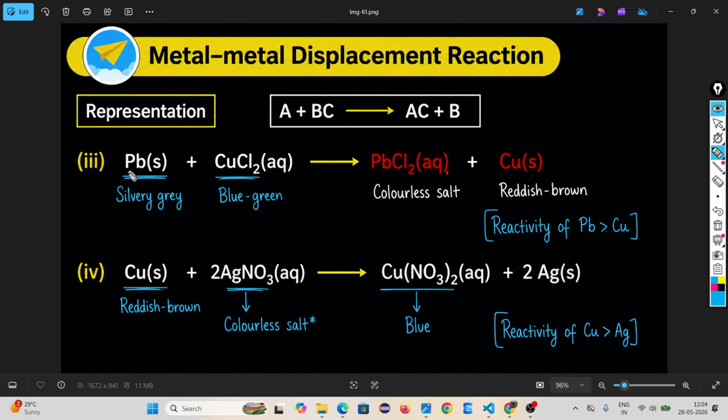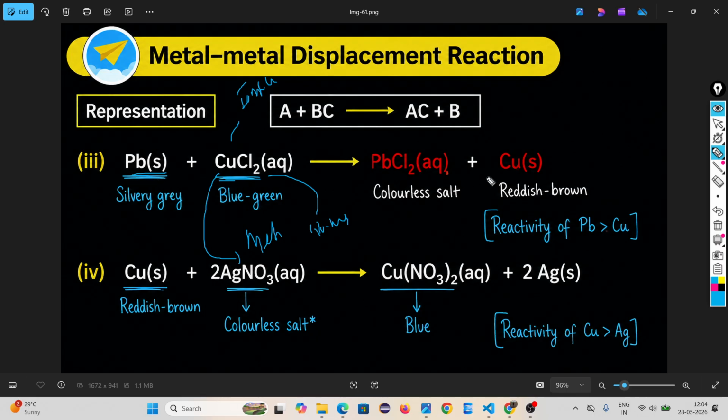Look, lead and copper chloride. It is an ionic compound. In an ionic compound, we always write the metal first, then the non-metal. Think, lead and copper, who has larger reactivity? I don't ask about iron.